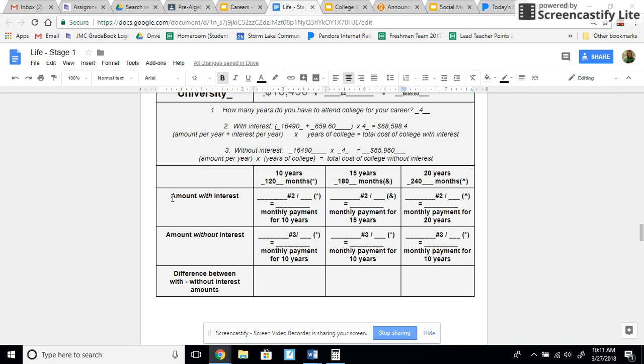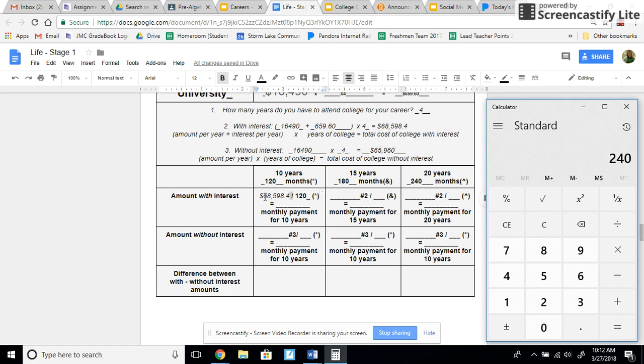Okay? So amount with interest, it says number 2. Where is number 2? Right here. This amount is going to go right here. Okay? I'm going to erase that number 2. That star, 120 is going to go right here. Now, that sign right there means what? Divide. So I'm going to take this amount right here, and I'm going to divide it by 120.